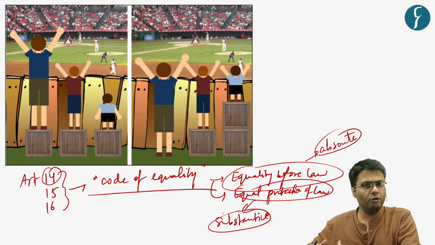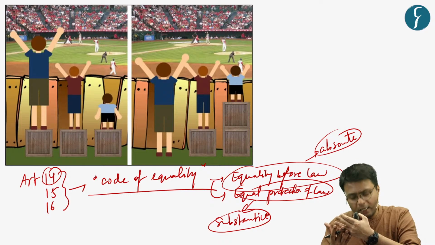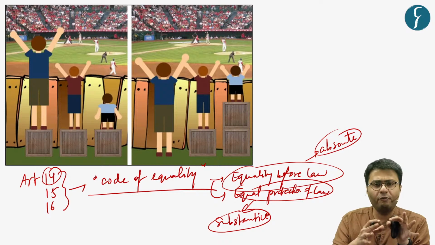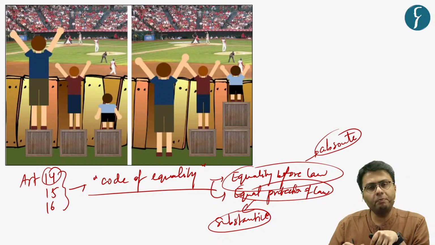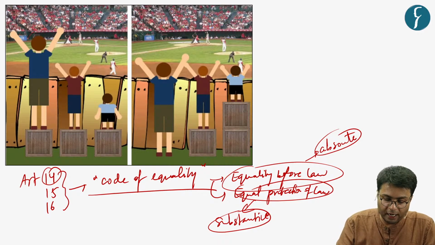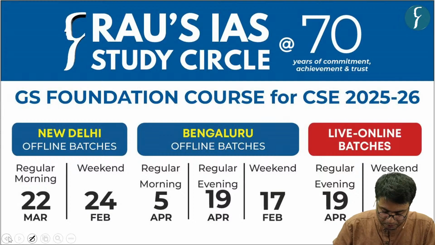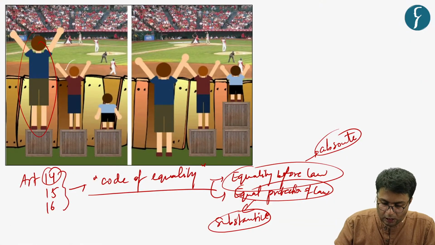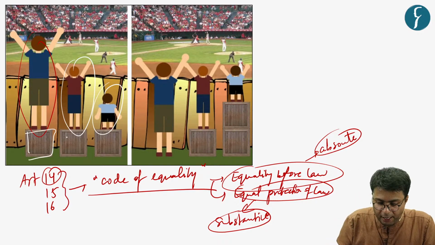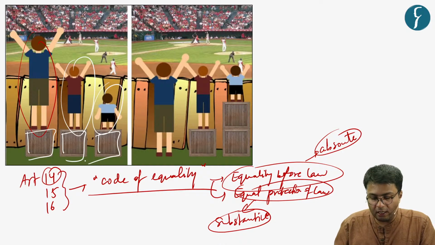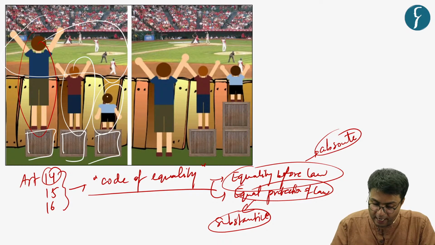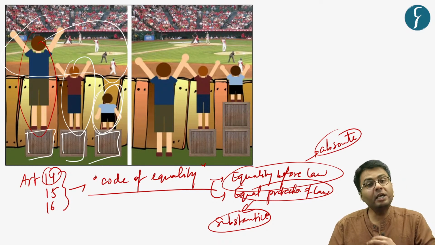Now, what are absolute and substantive equality? Let me make you understand this distinction with the help of a simple example. For example, this picture that I've attached in this slide shows kids of three different heights. Now, these kids are of different heights. So, when they're made to stand on a simple pedestal, they cannot see the match which is ongoing in this arena, because the child of the lowest height will not be able to see the match.